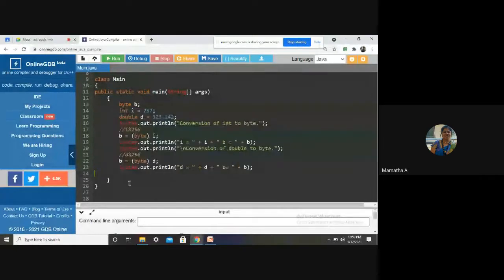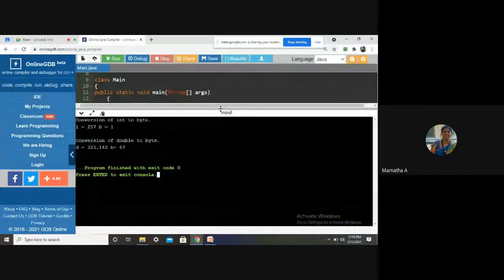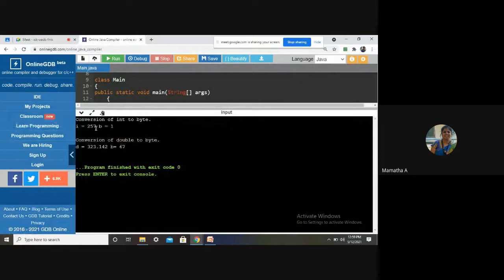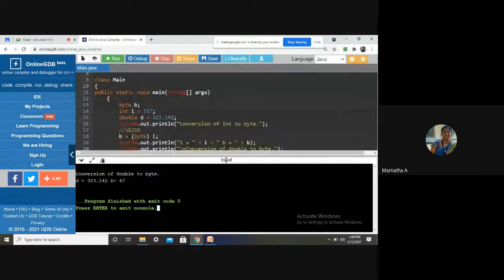Okay. Let me execute and see. Will B contain the same? Just see here. I, which was 257, what is B containing? Can you see the output, students? What is B containing? 1. Similarly, D, which was 323, after explicit typecasting, B became 67. You can see 257 became 1 now, and 323 became 67. There is a data loss.